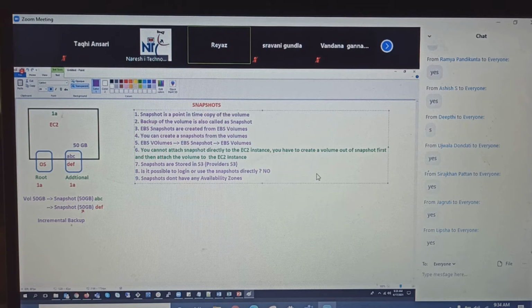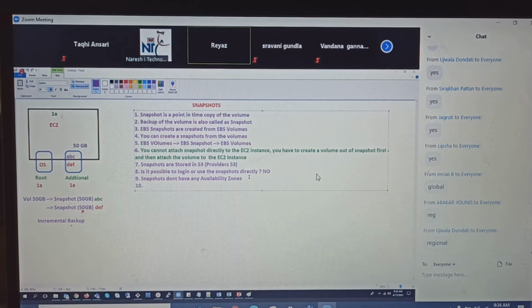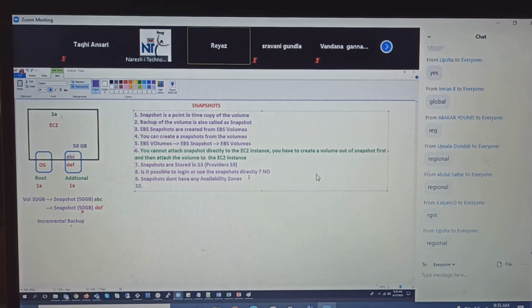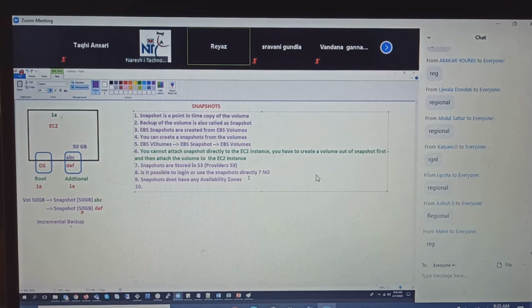Nice. Tell me, are snapshots regional or global? Right answer, snapshots are regional. Guys, EC2 is regional, right? Till we finish EC2, everything we discuss inside EC2, every different concept, is regional only.